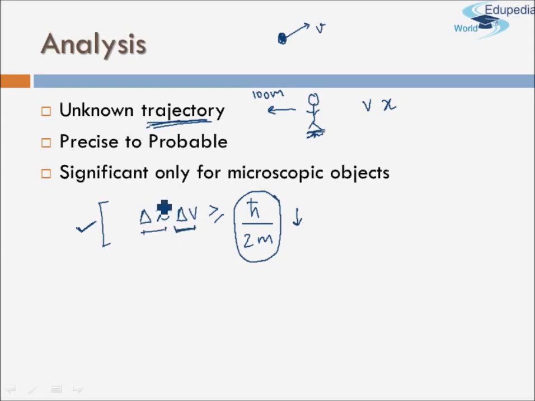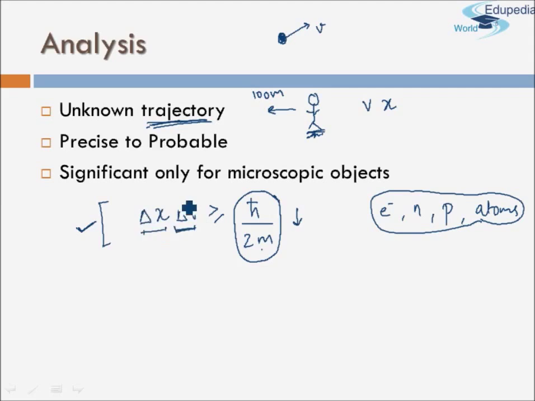It is so insignificant that we can neglect the errors in the case of macroscopic objects. But in the case of subatomic particles like electron, neutron, proton, even atoms as a whole, the mass is so low, m is so low, that this whole ratio is big enough for us to measure the product of errors to a significant value.